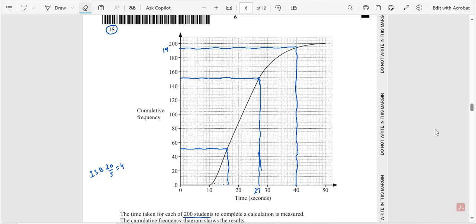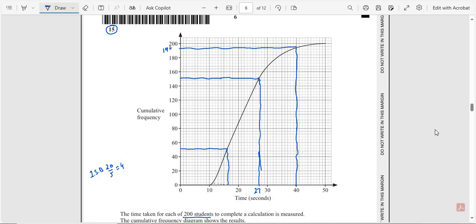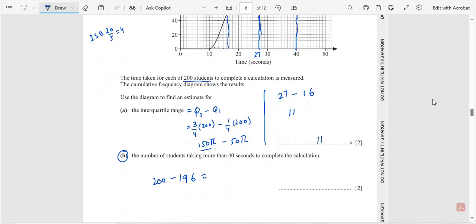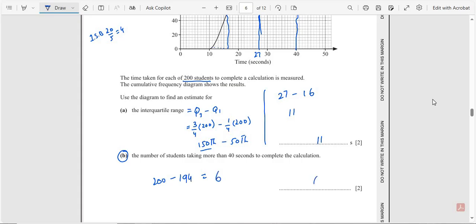Here is 190, 192, 194. Okay, good. 194. Subtract this one from 200, we get 6. The final answer is 6.